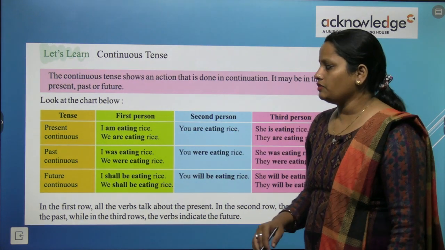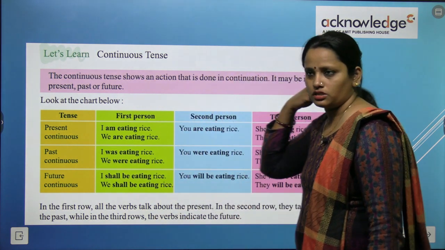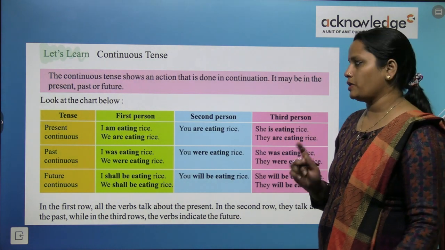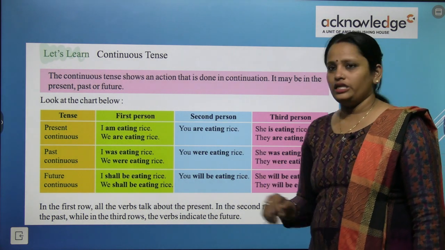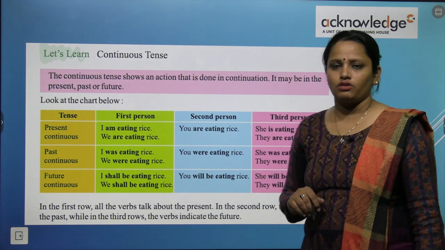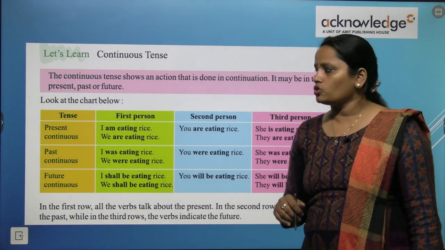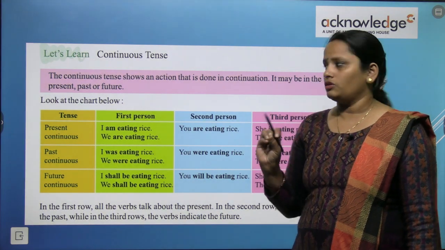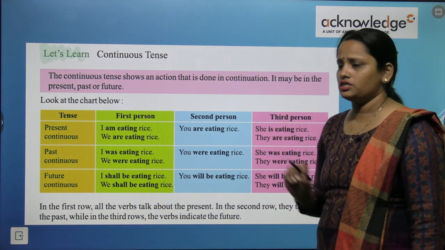In the tense category we can see यहाँ पे present tense लिखा है, past continuous tense लिखा और future continuous tense लिखे हुए हैं. So in the case of present continuous tense, पहले हम पढ़ेंगे present continuous tense. I am eating rice and we are eating rice. In the second person, you are eating rice. And in the third person, she is eating rice, they are eating rice. So, in the present continuous tense, we use is, am, are and then the first form of verb is used here and then ing is used.